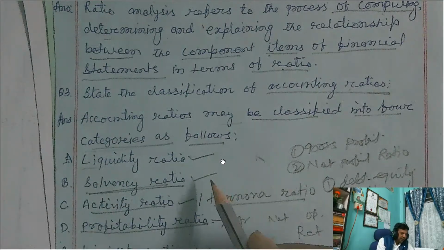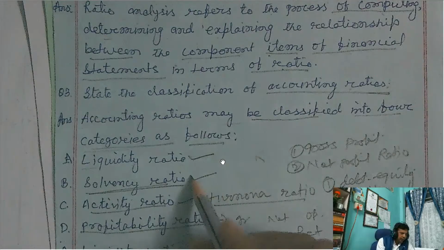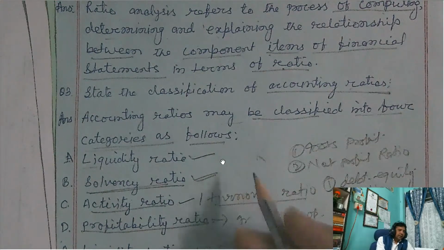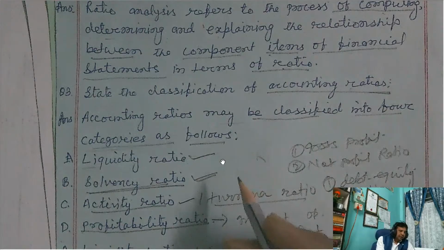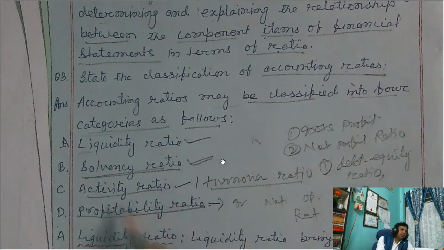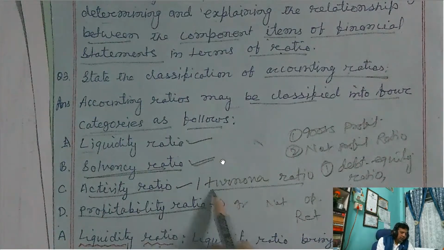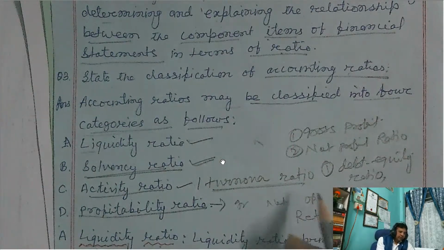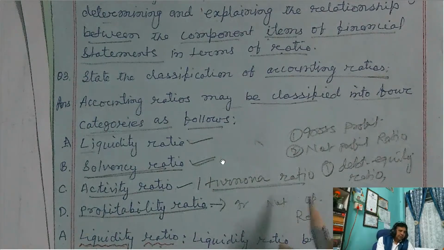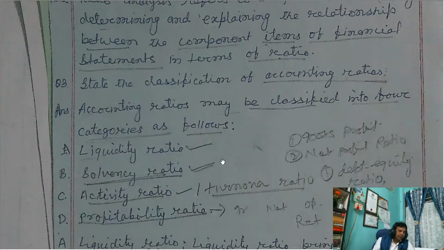Like I told you, give two examples of solvency ratio, then your answer is debt equity ratio and proprietary ratio. And two examples of activity ratio or turnover ratio: stock turnover ratio, debtors turnover ratio, creditors turnover ratio.